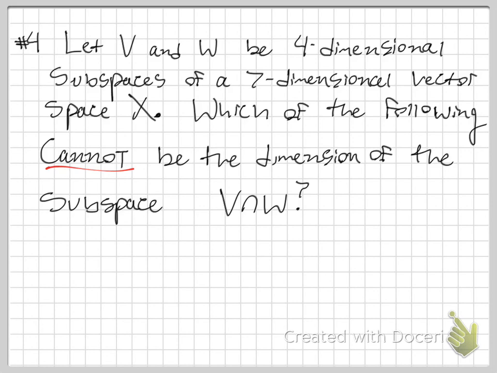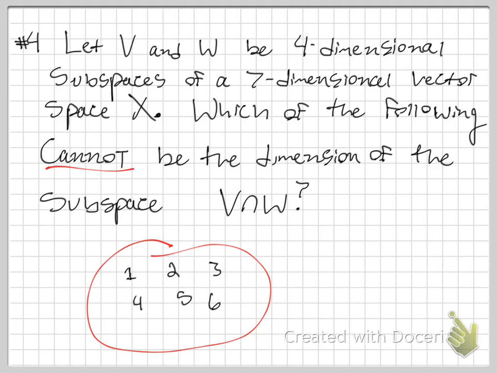Now, when they say four-dimensional subspaces, they mean four-dimensional spanning subspaces. Not just any four-dimensional subspace, but a spanning subspace. So let's imagine that this is our seven-dimensional vector space X, and here is one dimension, two dimensions, three dimensions, four dimensions, five dimensions, 6 and 7.